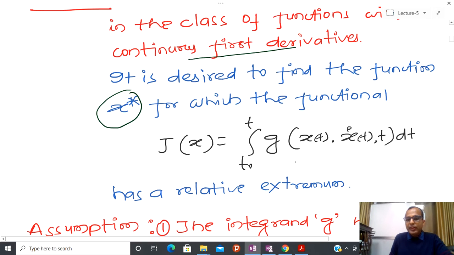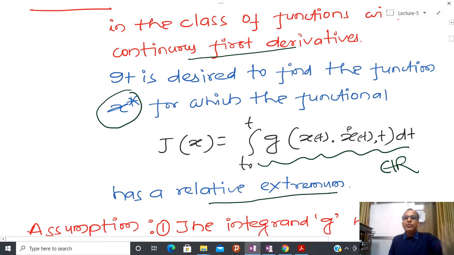I have already told you that this whole thing, from here to here, finally generates some kind of real number and has a relative extremum. In some problems we are hoping for maxima, in some problems we are hoping for minima. So extremum or optimum, whatever you want to call it, that doesn't matter.